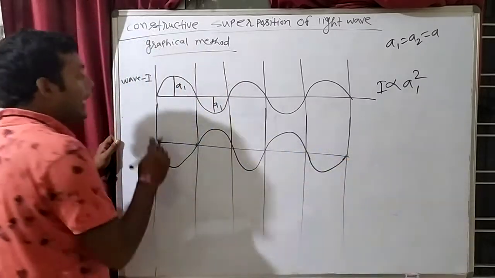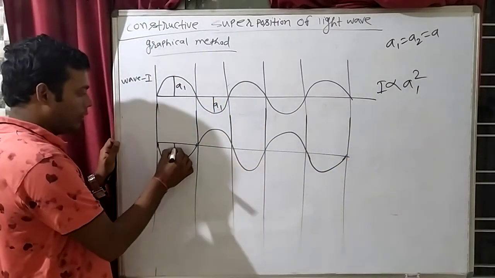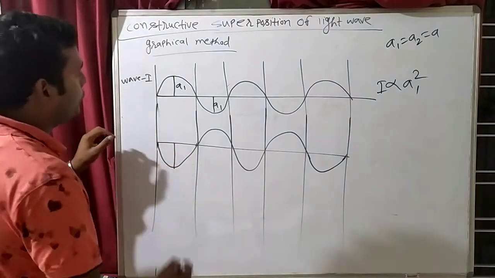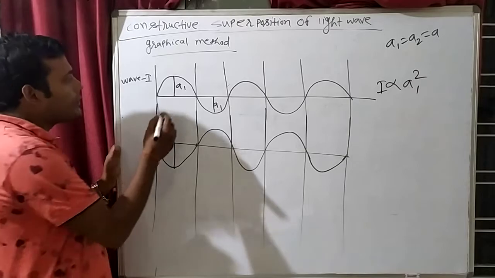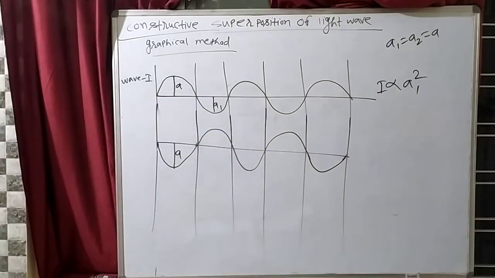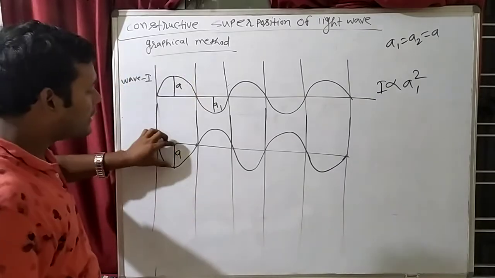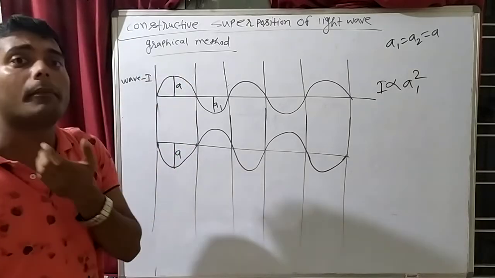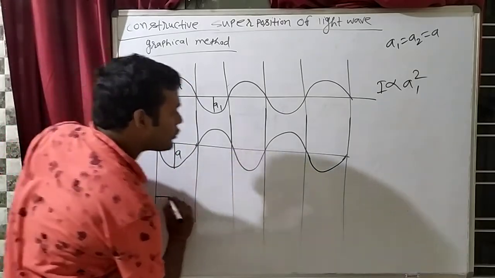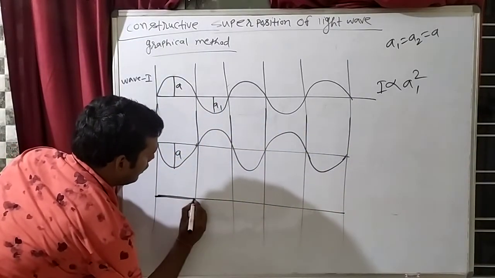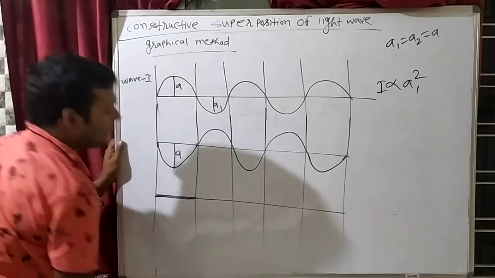See, here this is A1, so this is minus A1. Suppose this is A and this is also A. What will happen if suppose this is plus 2, this is minus 2, because this is in the negative direction. So 2 minus 2 will become how much? 0. So here what will be the intensity? 0. 0 means it will be like this.